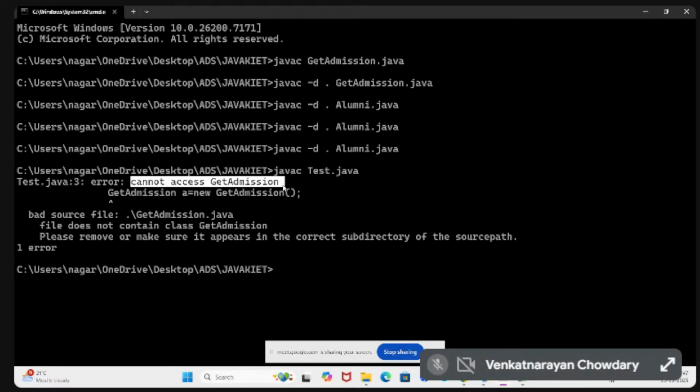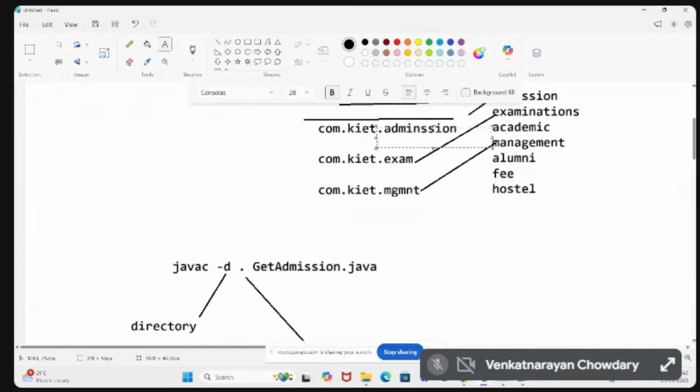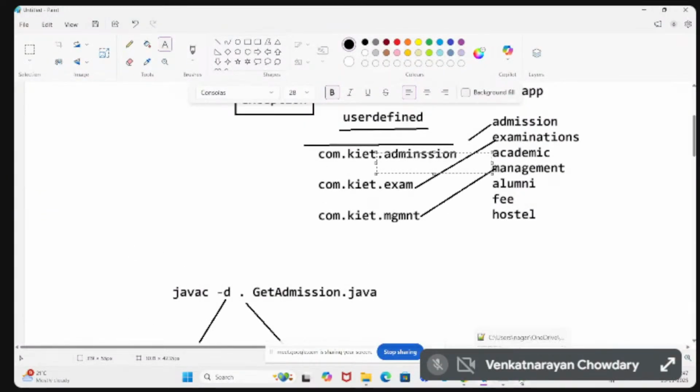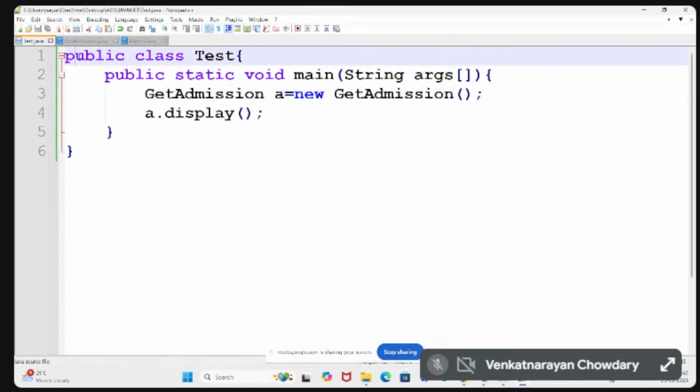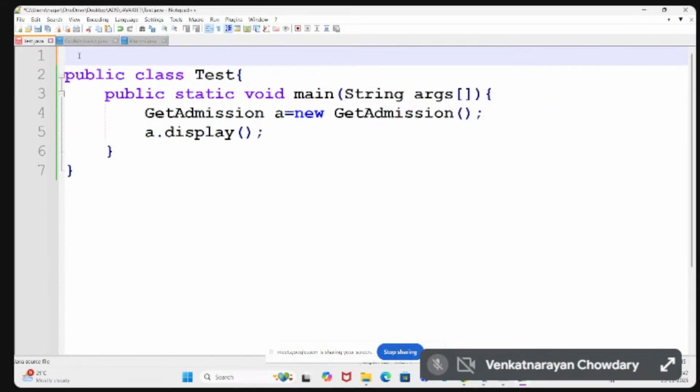Why? Because it is not available in the same path, it is available in a different package. So we need to import that package. Here we are using two keywords, one is package and another one is import.